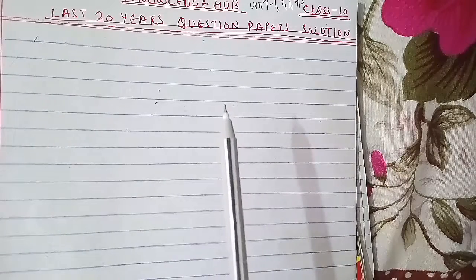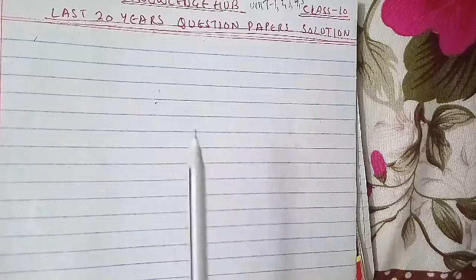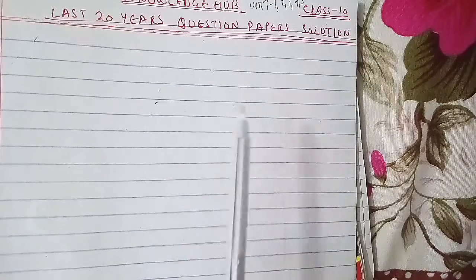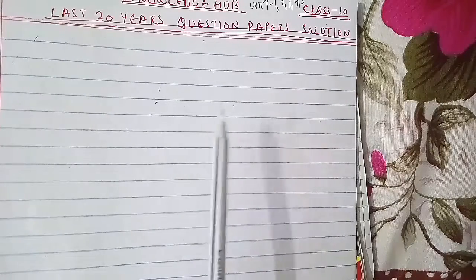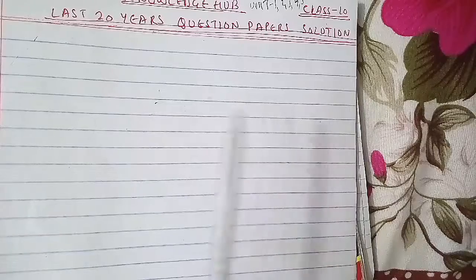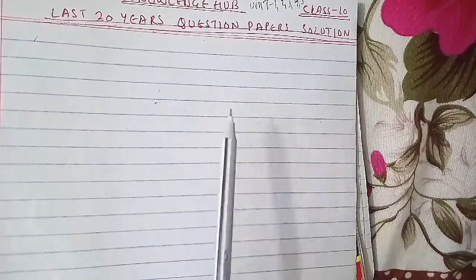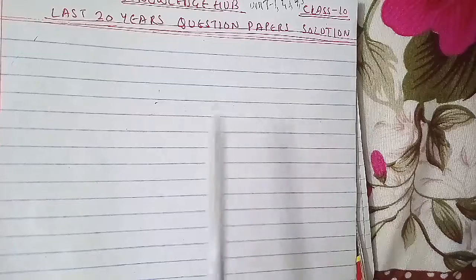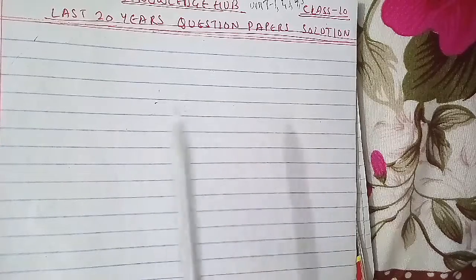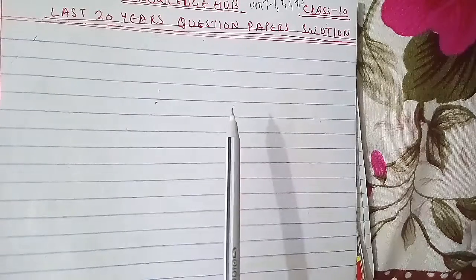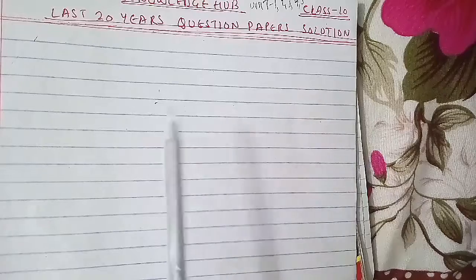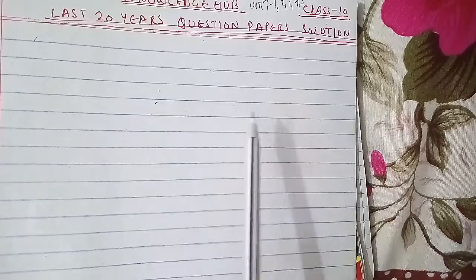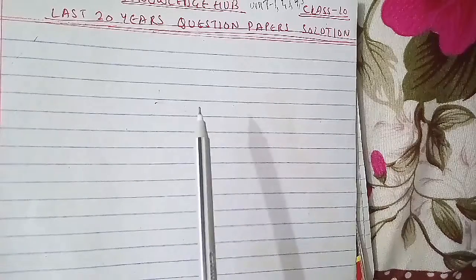Another, attempt any two parts of the following here. What do you understand by the design concepts of cohesion measure? Briefly explain each level of cohesion and also compare it with the coupling measure. This is from unit 3. Define software metrics. What are the various categories of software metrics? Discuss with the help of an example. This is from unit 3. Write a short note on object-oriented design and Halstead software design. That is from unit 3.